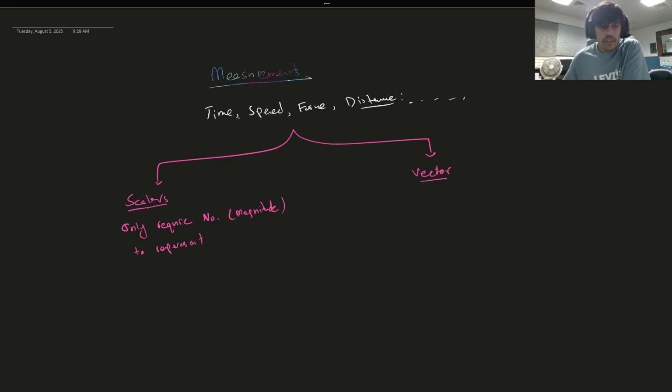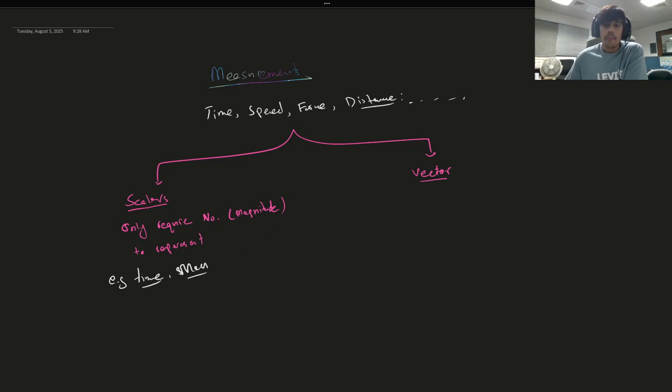Another example: if I ask you what's your weight, in physics we call it mass. You may say it's 100 pounds, 140 pounds. You are only giving me the number. The pound is actually the unit, that's something else. So 140, and I have complete information about your mass. So that means your mass is also a scalar.